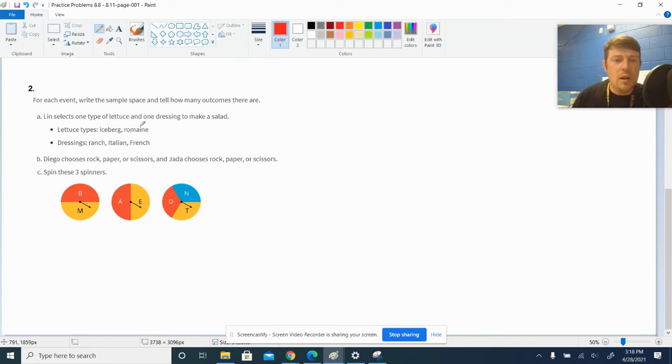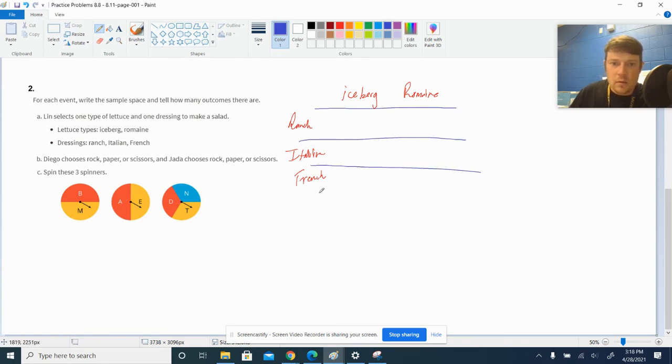Okay, this first one, I want to do the sample space since there's 2 choices. Let's do a table. This will be perfect for a table. So I can go with the iceberg lettuce, or I can go with the romaine. I am a romaine fellow myself. I like the leafy, larger lettuce instead of the stringy iceberg. We've got ranch and Italian, and French. Notice I kind of messed up on the spelling on Italian, so I just kind of scribbled. That happens with me a lot. Just deal with it.